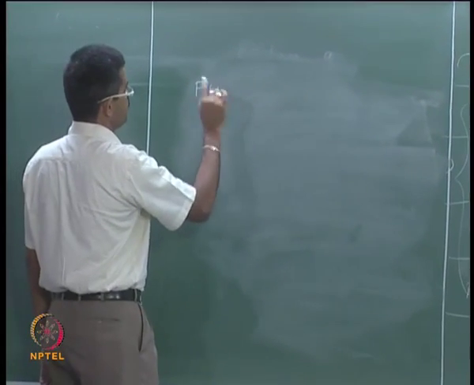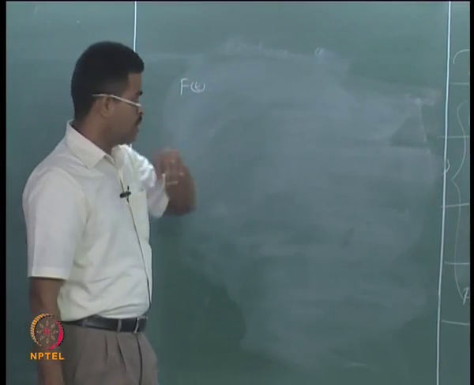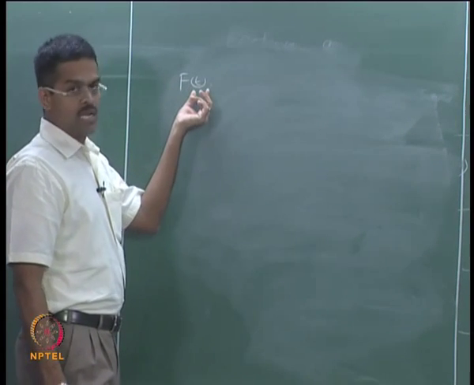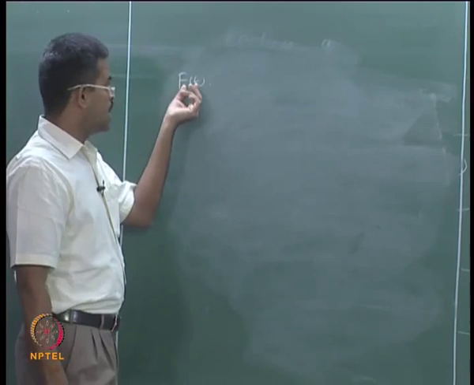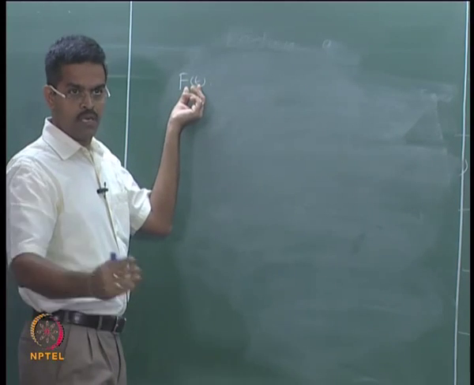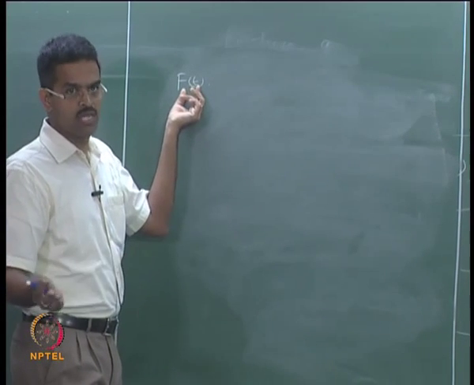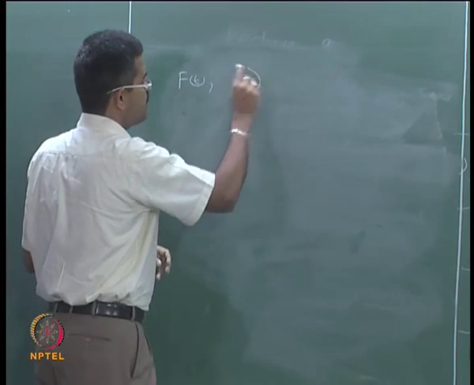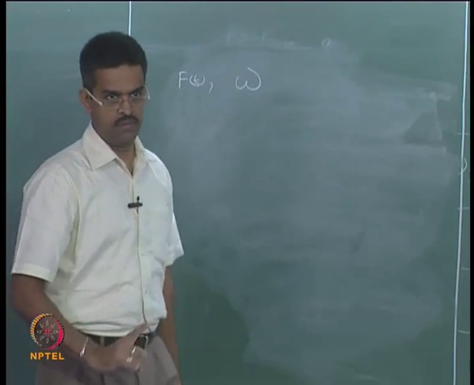Let us talk about f of t. The moment I say the forcing function is varying with time, it will be an oscillatory or vibratory motion. The force will also be oscillatory. The moment I say oscillatory, it will have a specific frequency at which it is vibrating.